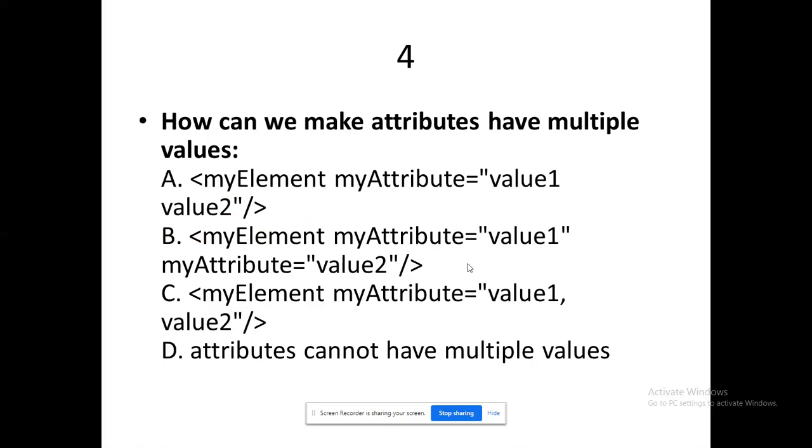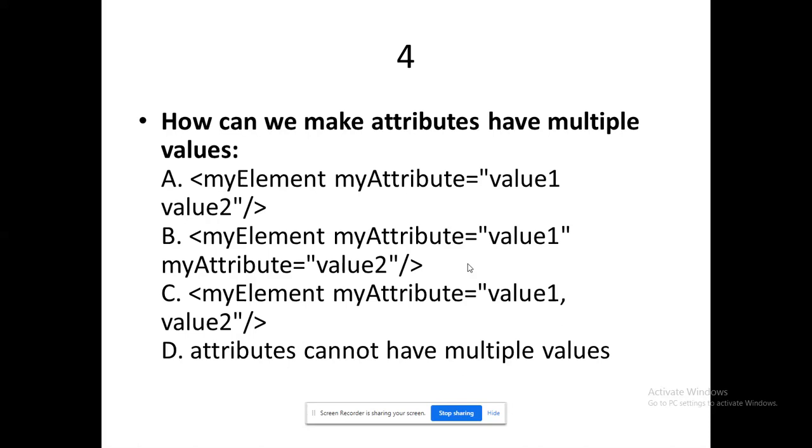Question number 4. How can we make attributes have multiple values? Even in terms of HTML you can think about it. Can I give two background colors?